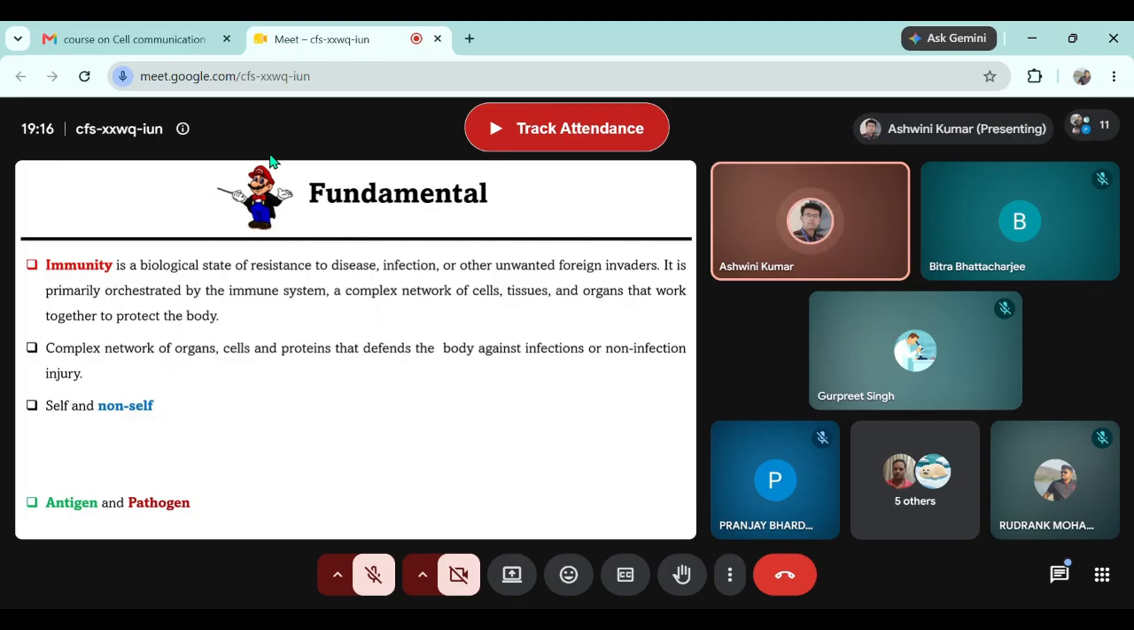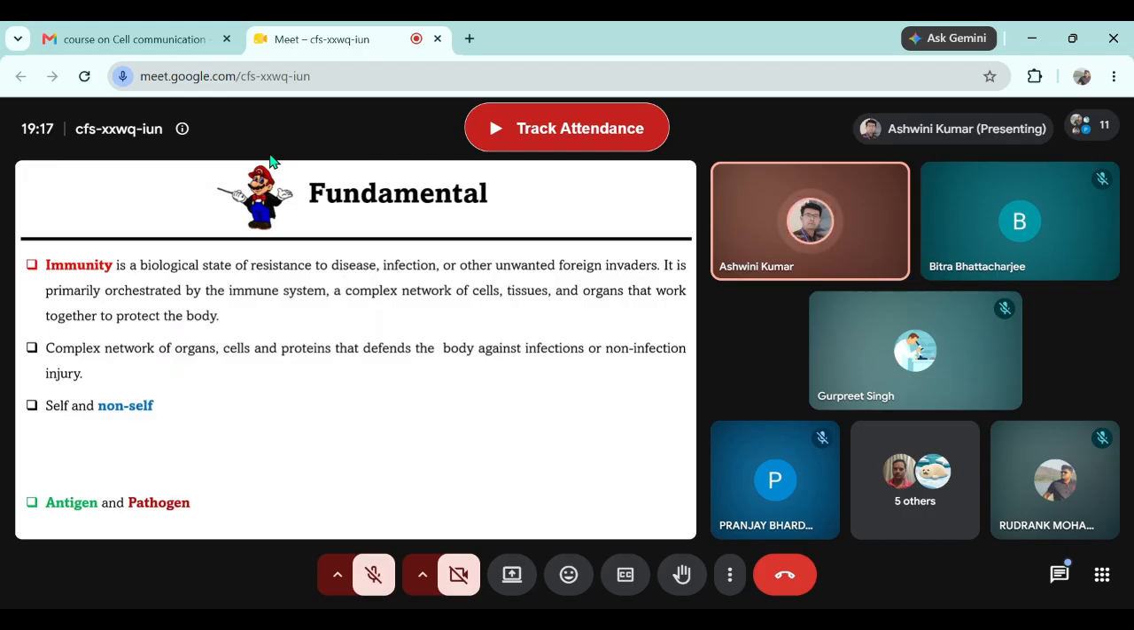And this state of immunity is orchestrated by the immune system, which consists of a network of cells. There are a lot of cells involved in performing this immune action. There are tissues, there are organs that work together to protect the body. And therefore, the immune system is a complex network of organs, cells, and proteins that defends the body against infection or non-infection injury. Any example of non-infection injury that the body resists very regularly?